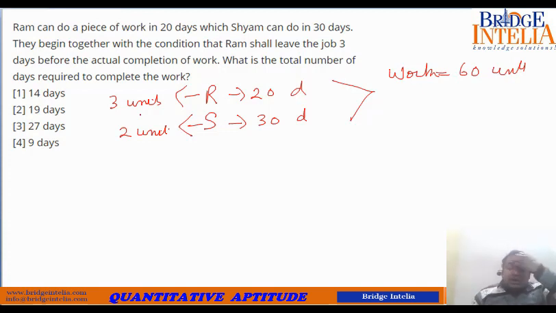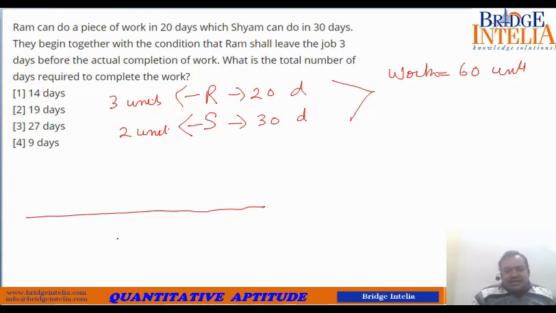So now let's see what is the question, what is being asked to calculate. They begin together with the condition that Ram shall leave the job 3 days before the actual completion of the work. So what is the total days required to complete the work? Please understand the scenario. So they start working together and Ram says that I will leave the job 3 days before it is completed.